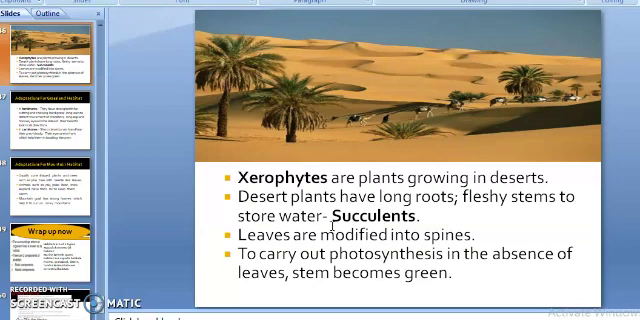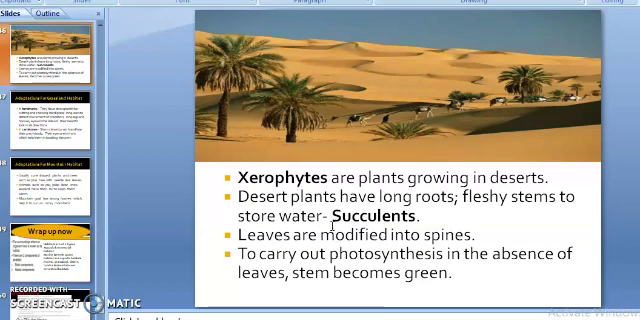Desert plants usually have long roots to absorb water from the deeper layers of the soil. They have fleshy stems to store water, as we have already seen in succulents. To reduce loss of water through transpiration, the leaves in desert plants are modified into spines, as you can see in the example of cactus.